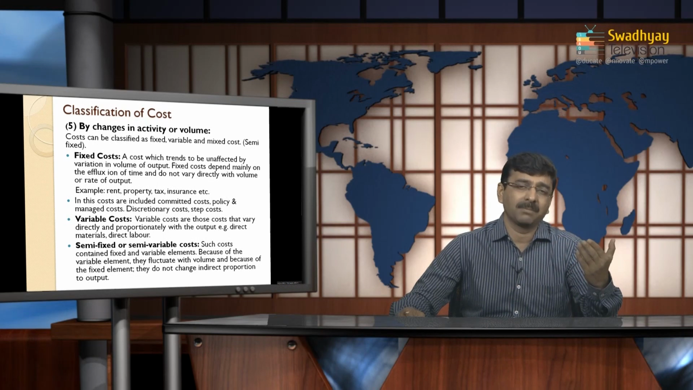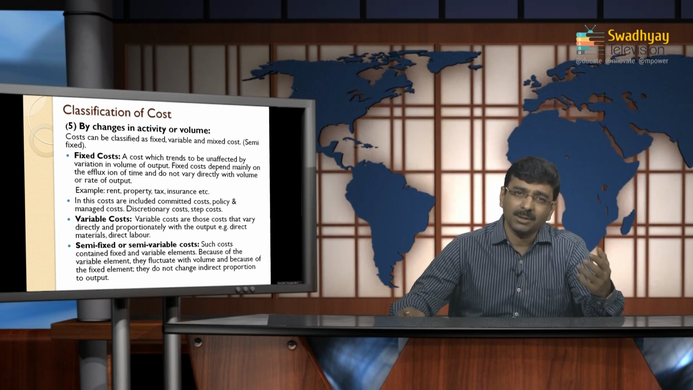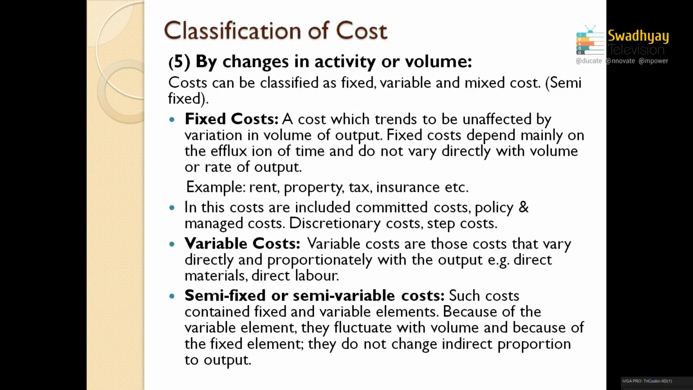Let's begin with the first partition, that is fixed cost. What is fixed cost? Fixed cost means the cost which is not affected, or unaffected, by variations in the manufacturing volume of output. It is called a fixed cost. That means whether the company is manufacturing 5,000 units or 10,000 units, if the cost remains the same, that is called a fixed cost.